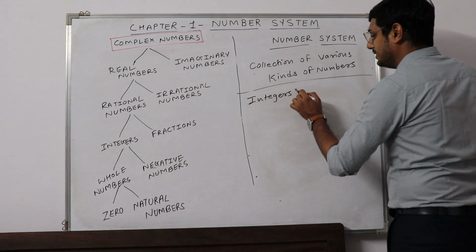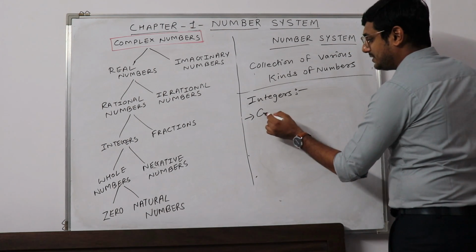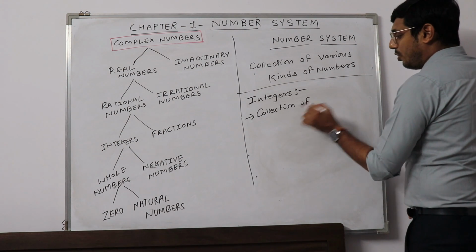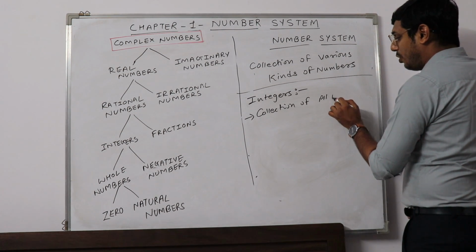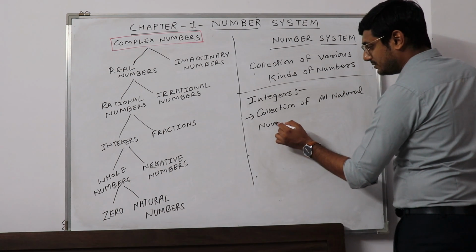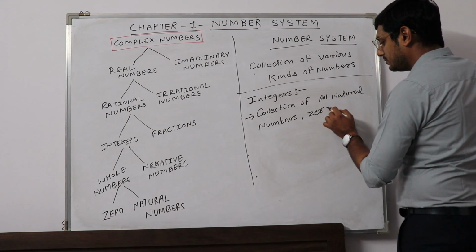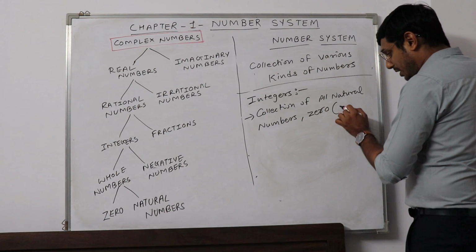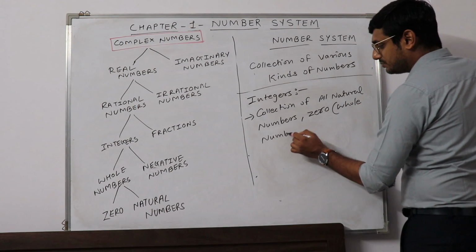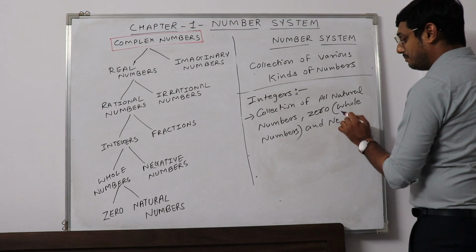The set of integers is a collection of all natural numbers, that is all positive numbers, 0, combinedly you can say as whole numbers, and negative numbers.